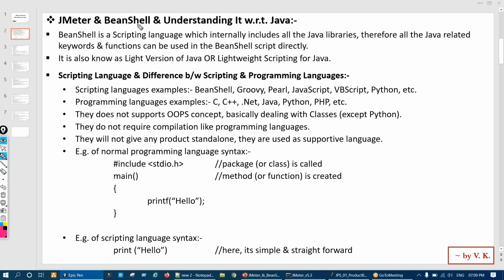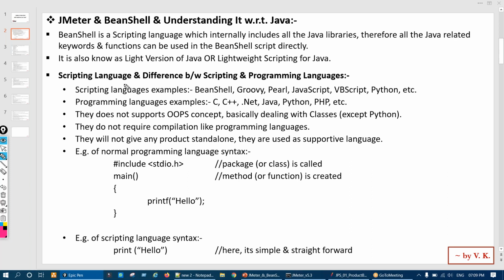Now BeanShell is a component, or we can say an element, given in JMeter. And what it internally includes is all the Java libraries. So that is what basically it is: writing Java code and getting something done.